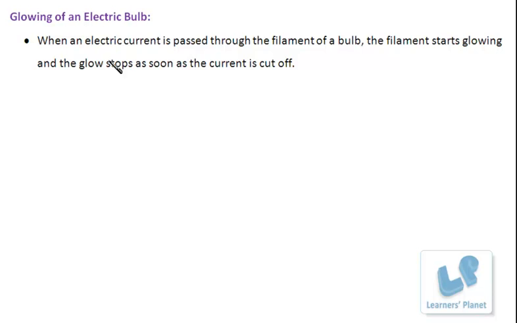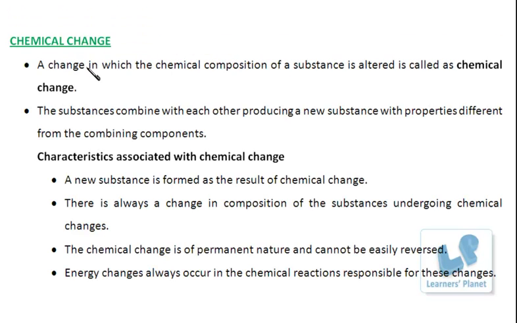Now let's take up the chemical change. Chemical change. What is it? A change in which the chemical composition of a substance is altered is called a chemical change. Right? So when the chemical composition of a substance is altered, it is called a chemical change. The substances combine with each other, producing a new substance with properties different from the combining components.